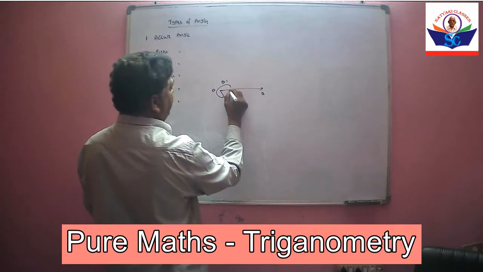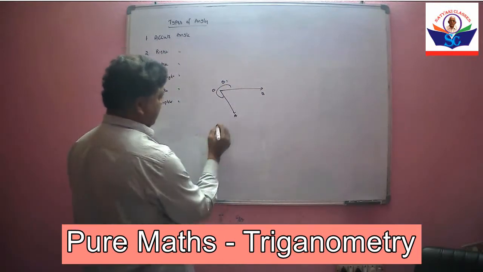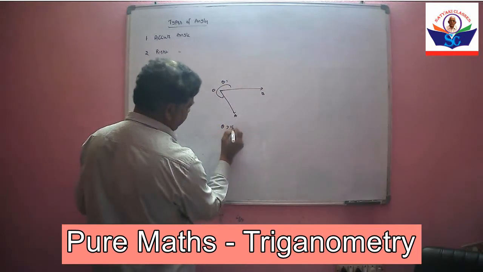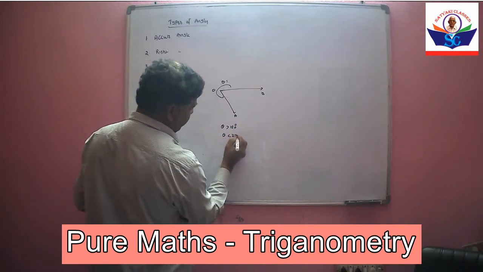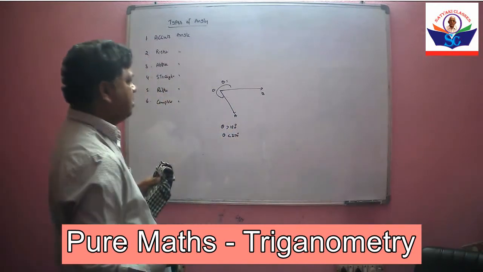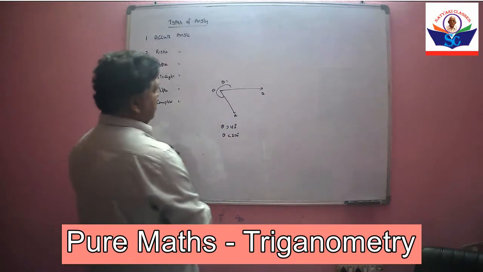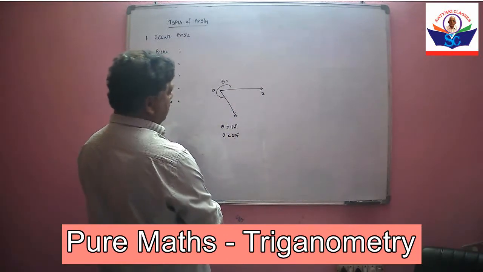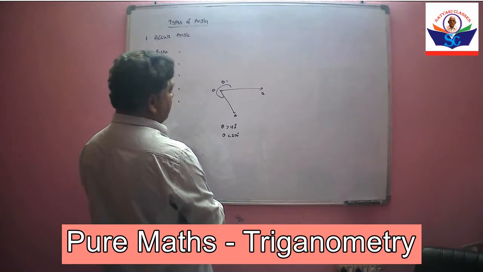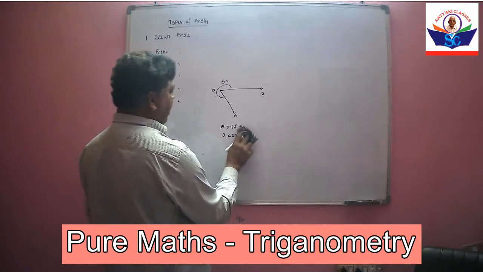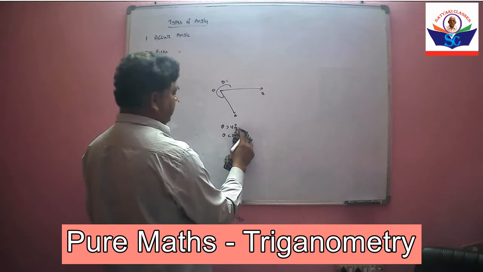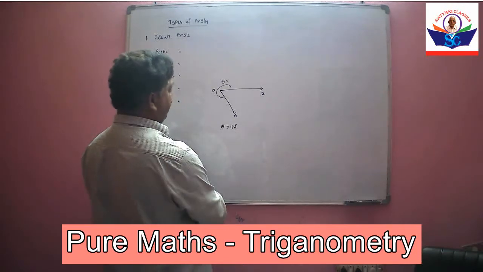If the angle between two lines is greater than 180 degrees and less than 270 degrees, then it is called reflex angle.